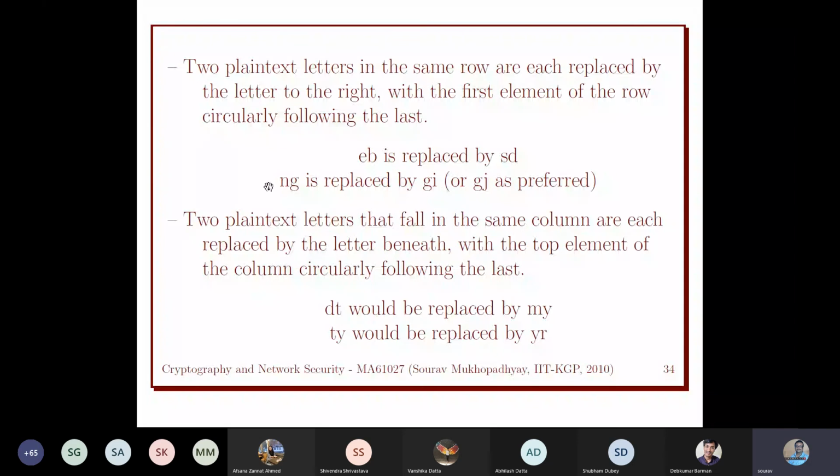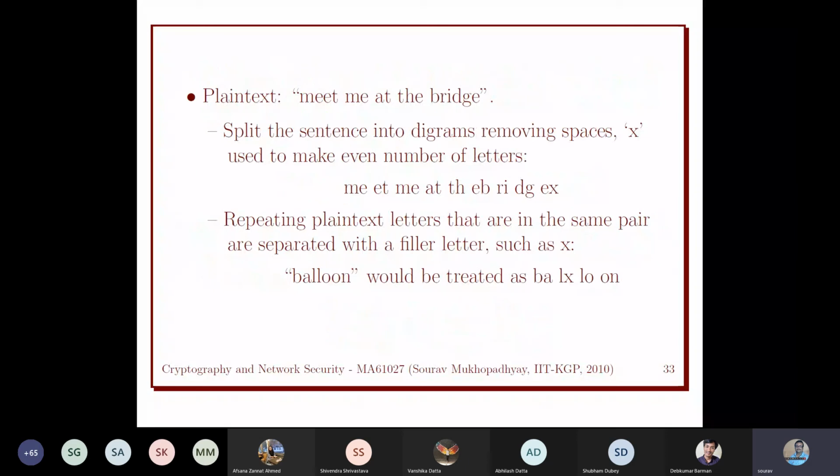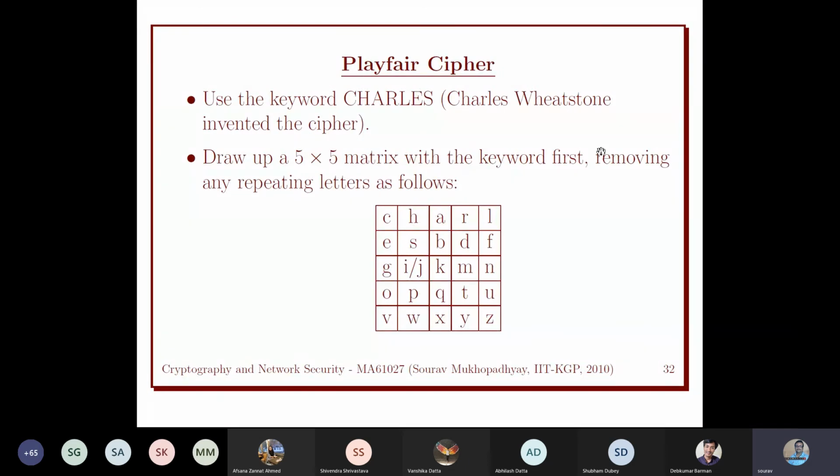NG is replaced by GI. Here we have NG. Where is NG? For N we have G circularly, and G will be replaced by I or J. So we have two options over here.